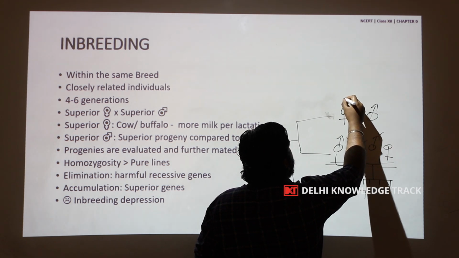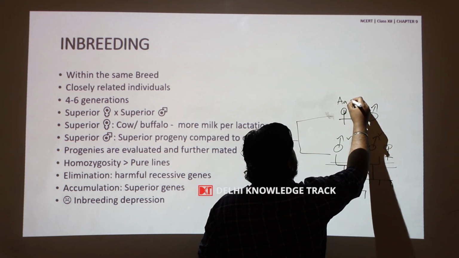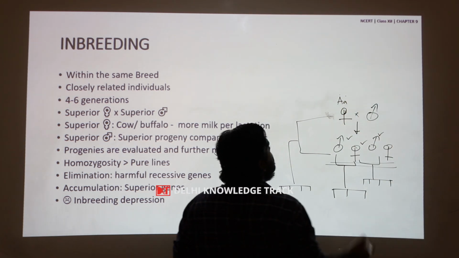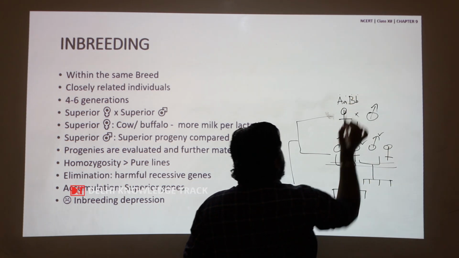Let us consider two genes: A with two alleles, capital A and small a, and the other gene B with the two alleles, capital B and small b.